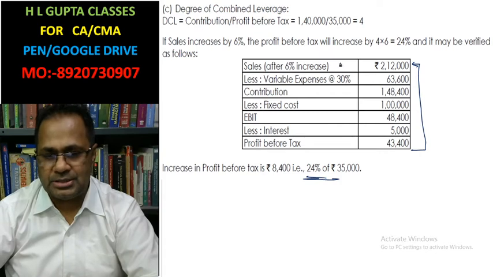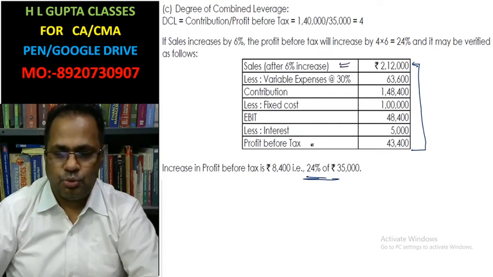First you increase the sales, and after this you have to show this also. Why is this calculated as 43,400?